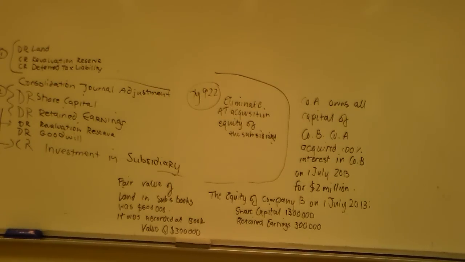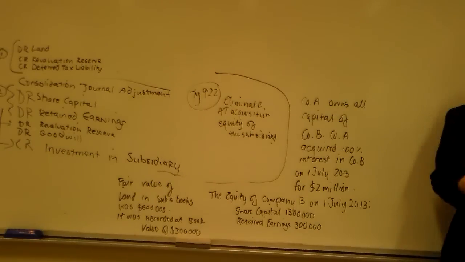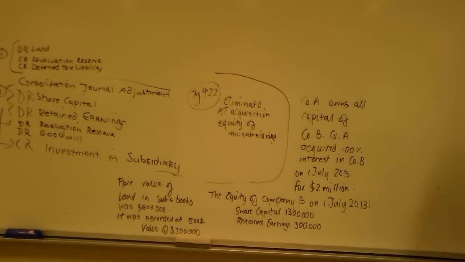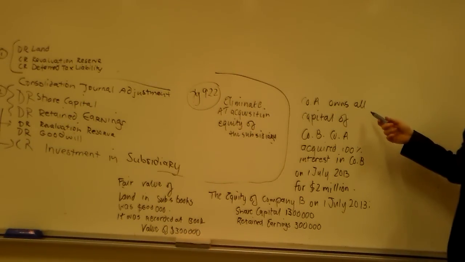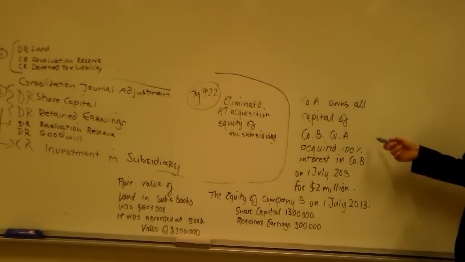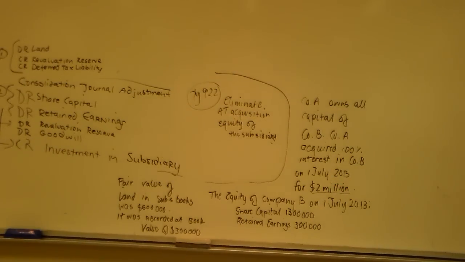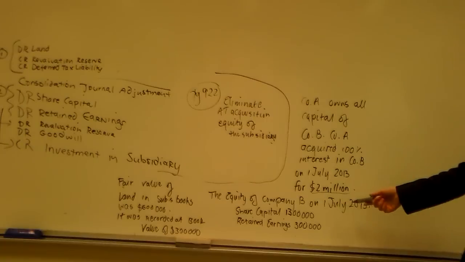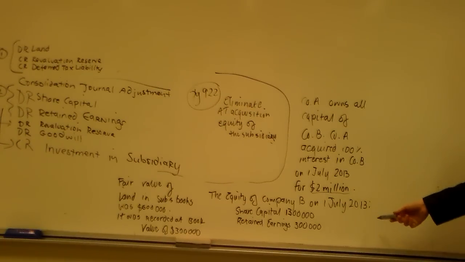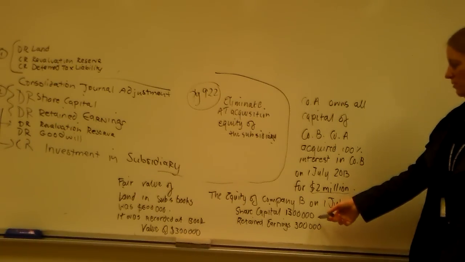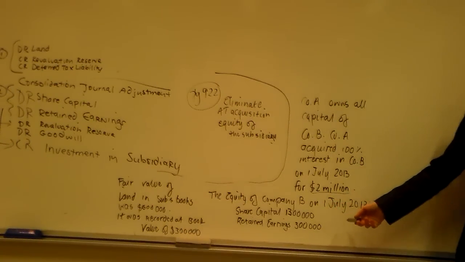Okay, so company A. I'll just read this. Company A owns all the capital of company B. It paid 2 million for the investment. The share capital, the equity of company B on the 1st of July, obviously when the shares were acquired, was 1.3 million share capital and retained earnings of 300.